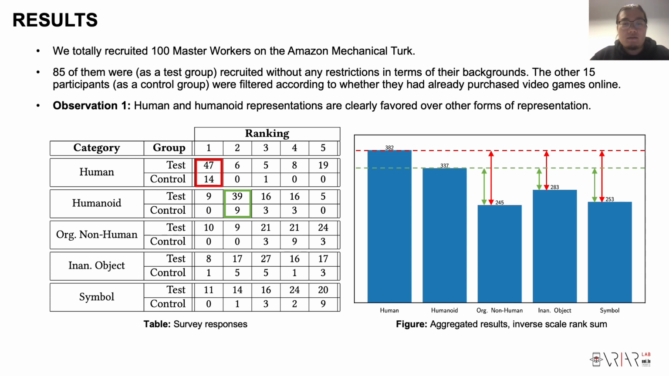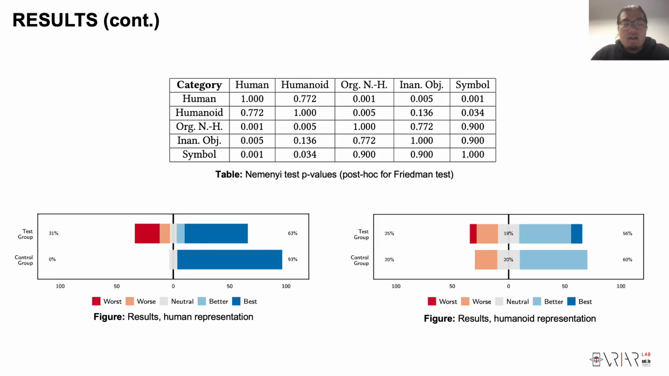And the figure to the right gives a more intuitive view of the preference difference between humanoid representation and other forms of representation. The observation is further supported by statistical analysis. As you can see on the screen, we did a Friedman test on the data, and we did a post hoc test and presented the results as a table.